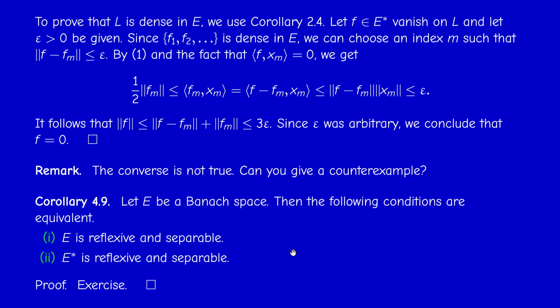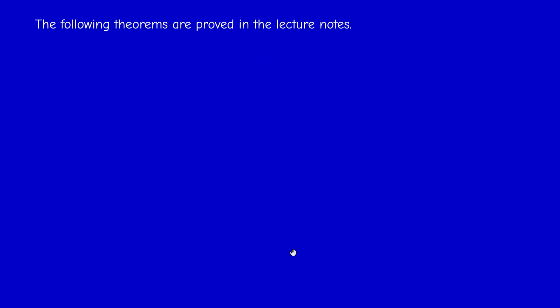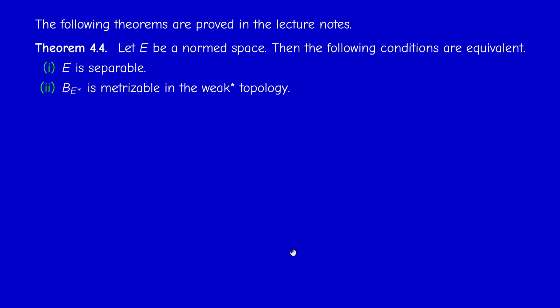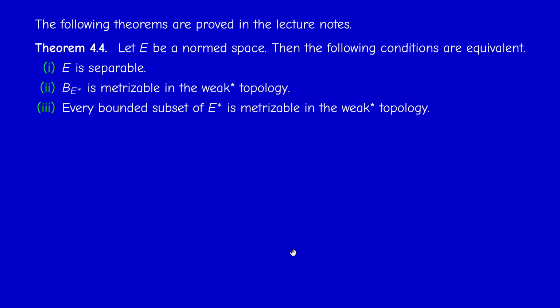Now I will just present 2 results without proof because the proof is lengthy, and I don't want to burden you with lengthy proofs. So I'll just state the theorems. If E is a normed space, then the following conditions are equivalent. E is separable. The closed unit ball of the dual is metrizable in the weak star topology. And third condition, every bounded subset of E star is metrizable in the weak star topology. The proof is in the lecture notes. So if you are really interested, you can just read it.